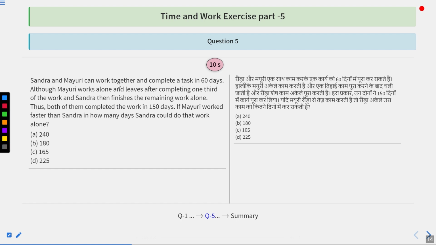Sandra and Mayuri can work together and complete a task in 60 days. Although Mayuri works alone and leaves after completing 1/3 of the work, and Sandra then finishes the remaining work alone. Thus, both of them completed the work in 150 days. If Mayuri worked faster than Sandra, in how many days could Sandra do the work alone? Options are 240, 180, 165 and 225. A, B, C and D.